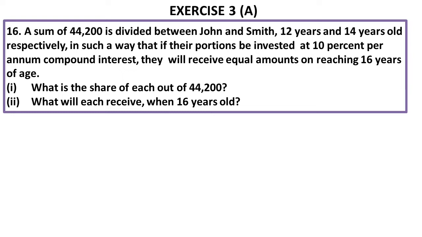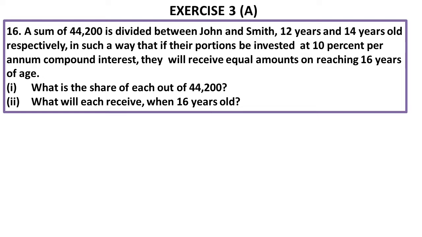So when John and Smith are 16 years old, what is the share of each out of 44,200? It is clearly said in the question that when they attain 16 years, the amount they receive is equal.